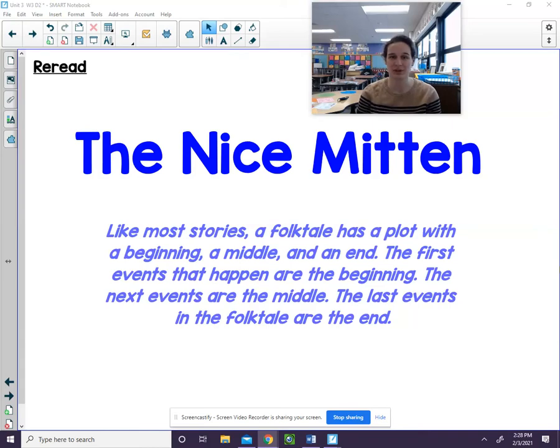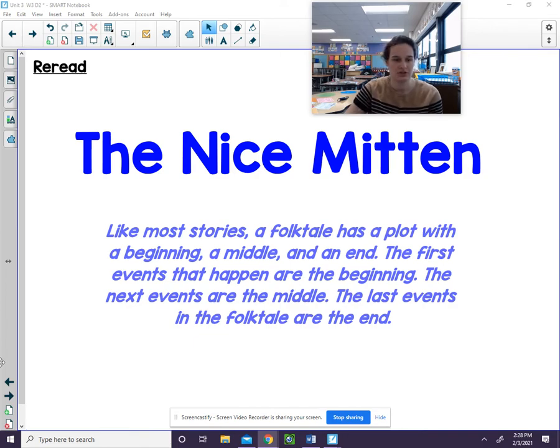We will discuss the story you read yesterday, The Nice Mitten. Like most stories, a folktale has a plot with a beginning, a middle, and an end. The first events that happen are the beginning. The next events are the middle. The last events in the folktale are the end.